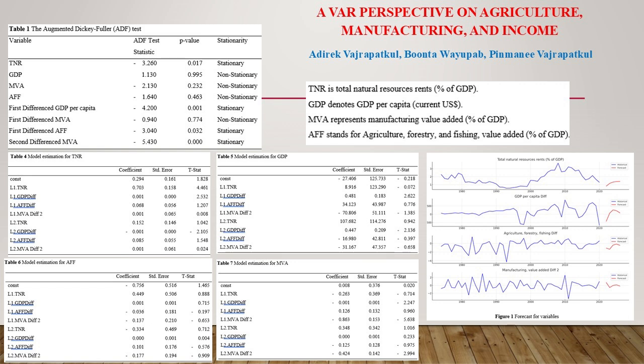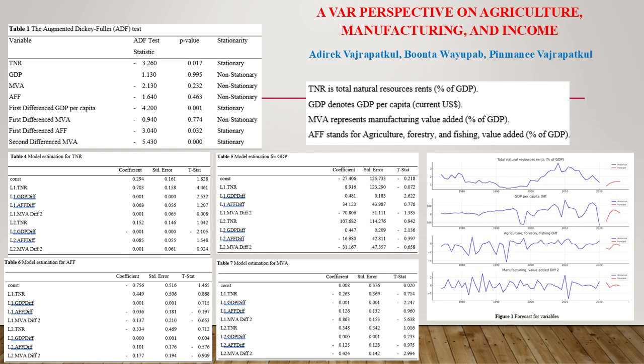In contrast, a positive shock to AFF has a less pronounced effect on the overall economy, suggesting that while growth in agriculture is beneficial, it is not as impactful as shocks in TNR or GDP. Policy implications. The study's findings have important implications for policy making in Thailand.